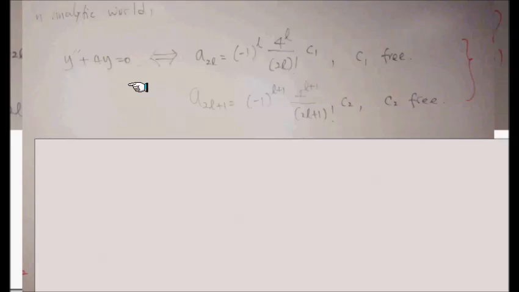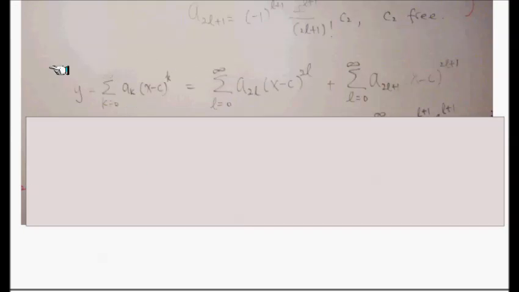Now, if you think about it, that concludes the uniqueness of the analytic solution of this differential equation with that initial condition. Completely the coefficients are determined.